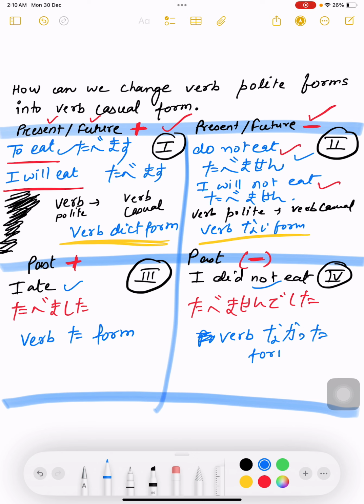So the trick is that whenever somebody asks you to change a verb into casual form, first you will see in which quadrant it is falling. If it is the first quadrant, just apply the verb dictionary form. Second quadrant, verb nai form. Third, verb ta form. And fourth is verb nakatta form. I hope you are writing it. Now I am going to erase this, because in the next part I am going to teach you how we can convert the verb into dictionary form.